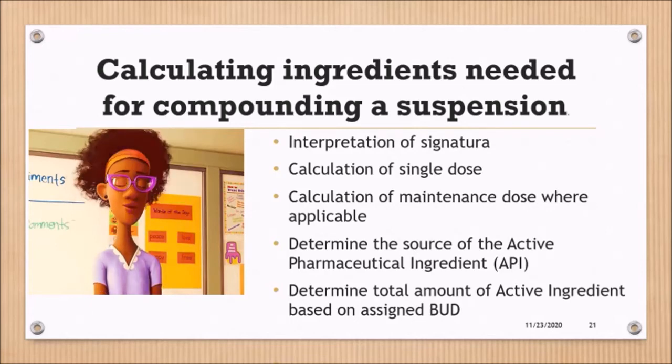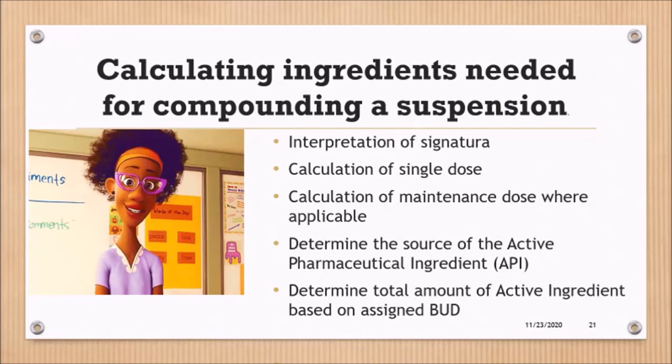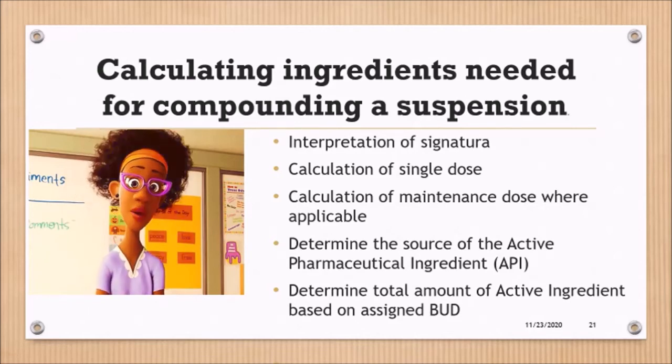And if you interpret the signature correctly, most likely you're going to be able to calculate the single dose. If there is a stat dose, you will also calculate that correctly. And if there is a maintenance dose, you'll also calculate those correctly. And we will look at what those terms mean shortly.